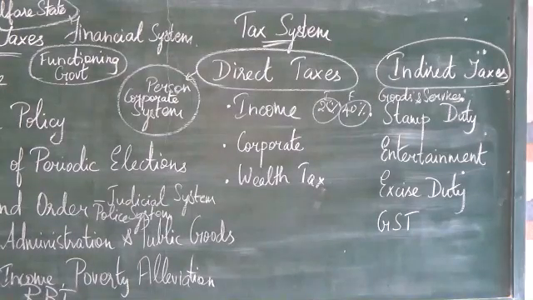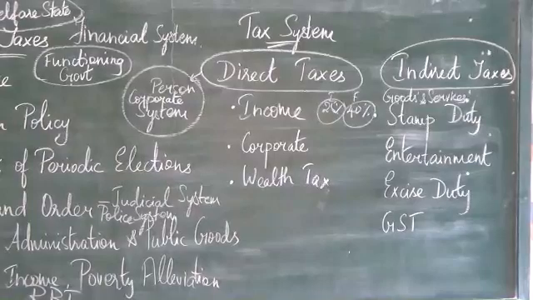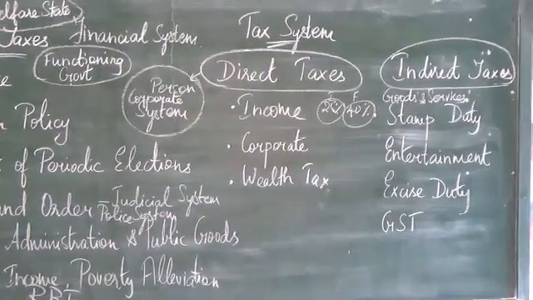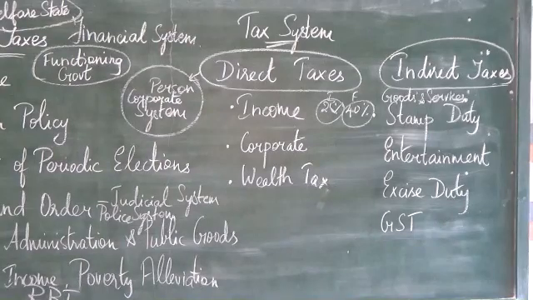Wealth tax. Now, people have lands, houses, farms, etc. So, based on the property ownership, the wealth a person has, they have to pay the tax once in a year, and it will be calculated on the current market value. What is this current market value?